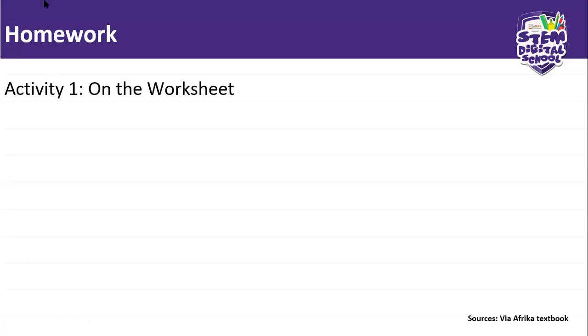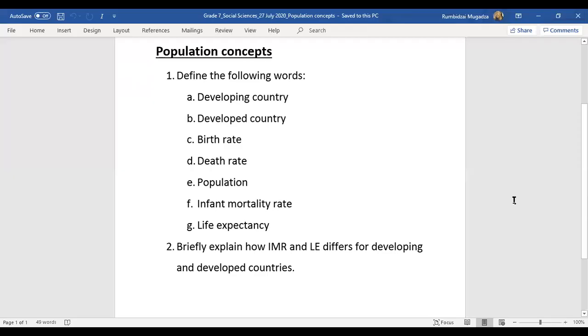All right. I'm just going to share your homework. This is your homework. Take a screenshot, or if you are copying, question 1 and 2. So for question 1, you are defining those words. And then for question 2, you explain how IMR and LE differs for developing and developed countries. Just let me know when you're done. Type for me, done, done, done.